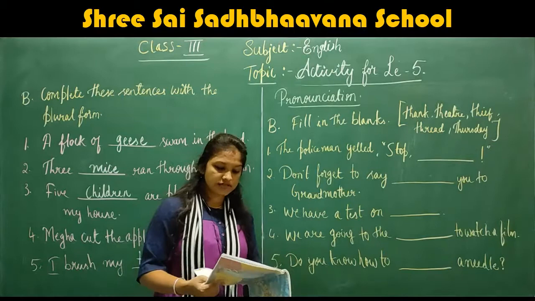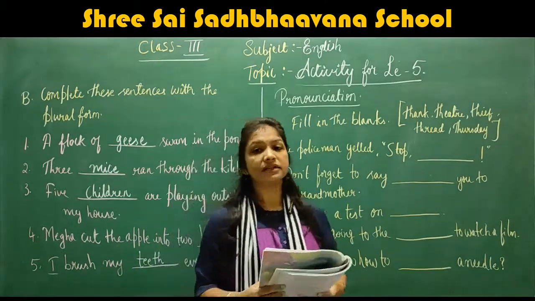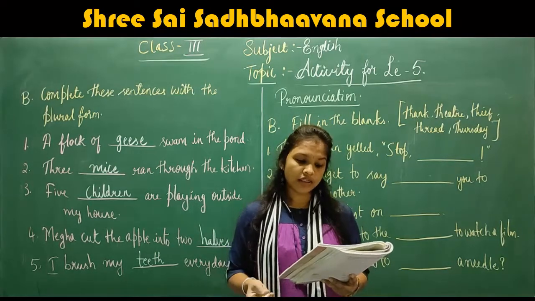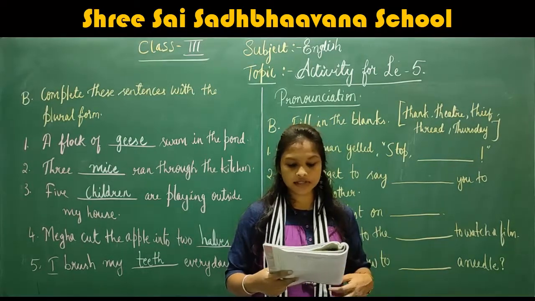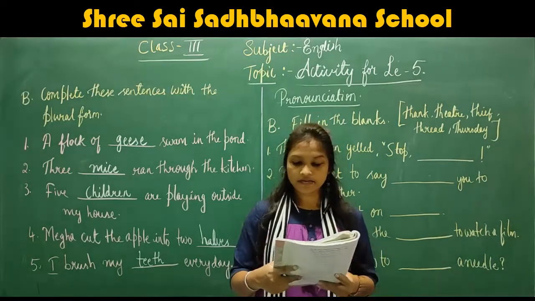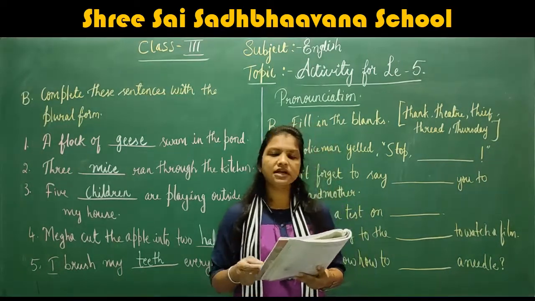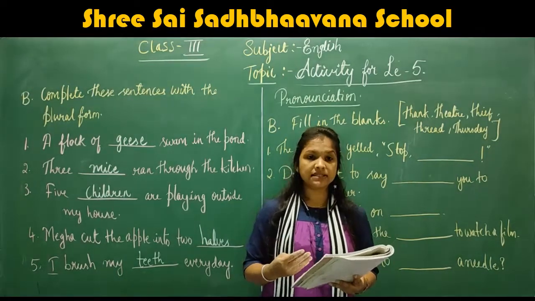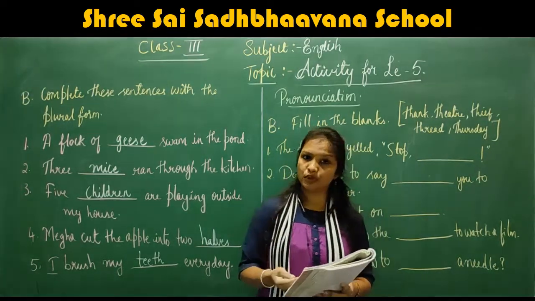Children, under pronunciation, here they have given the th sound. First, what they have given is: read these words with the 2 different sounds of th after your teacher. Here the th sound is given in 2 different ways. One is the buzzing sound and the next is the blow sound.